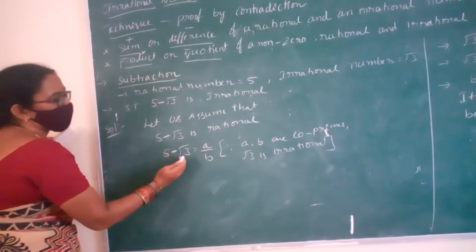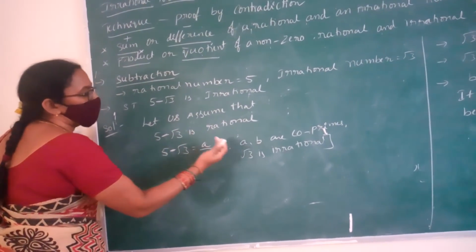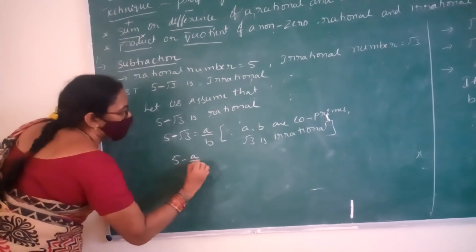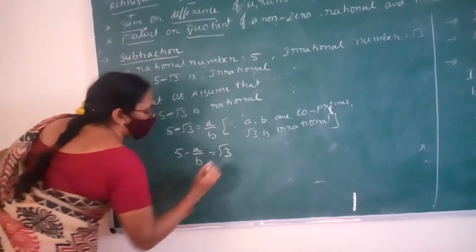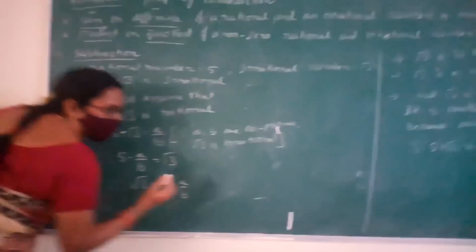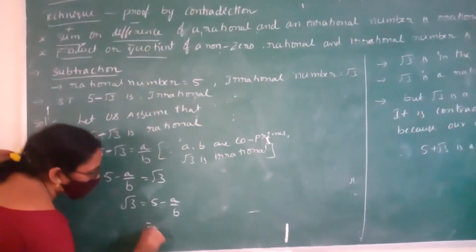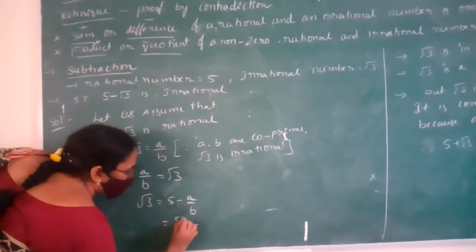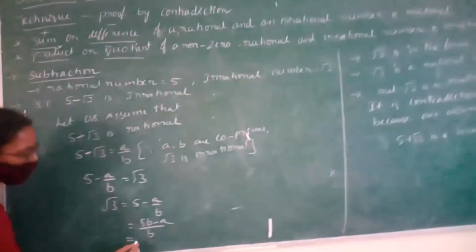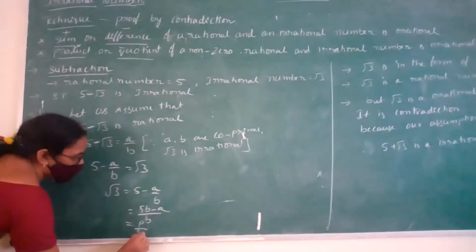We move minus root 3 to the RHS and A by B to the LHS. 5 minus A by B equals root 3. I write like this. Is there any change? No. So the LCM is B: 5B minus A over B. We take this 5B minus A as P and B as Q.